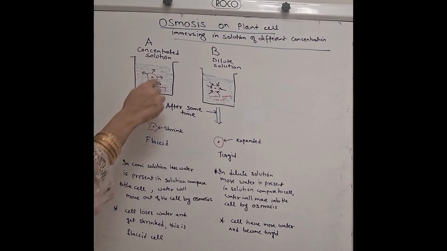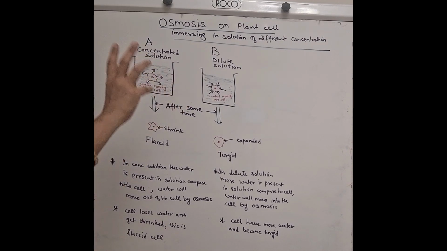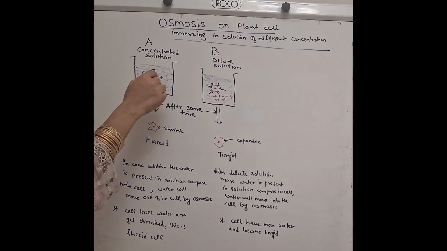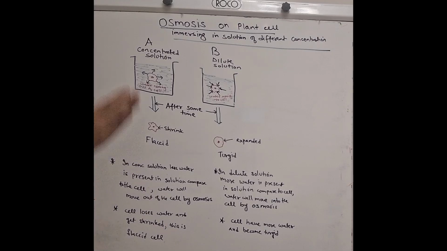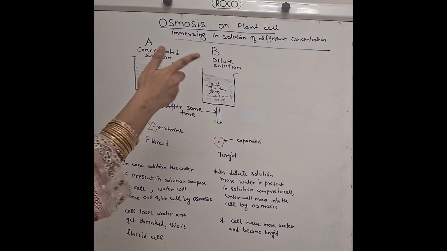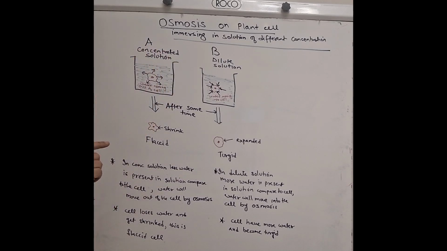This happens because in a concentrated solution, the name itself, concentrated, means there is less water. So there is less water in the solution compared to the water in the cell. So what will happen? The osmosis will take place from the cell to the solution. That is, the water will move from the cell to the solution because the water inside the cell is more compared to the water in the solution.